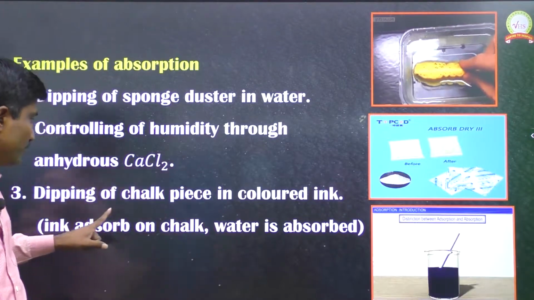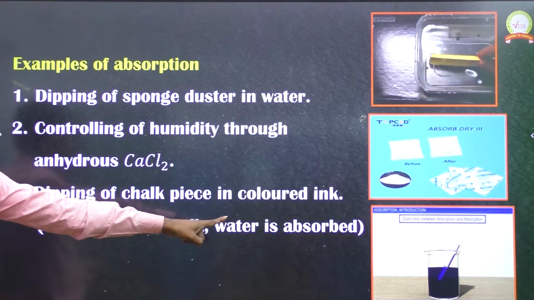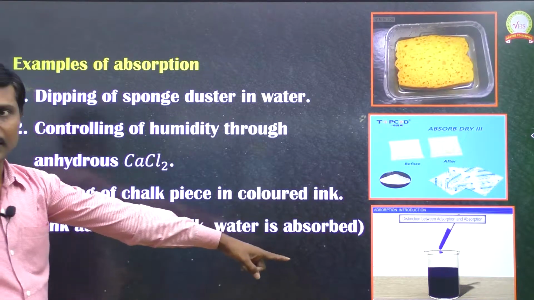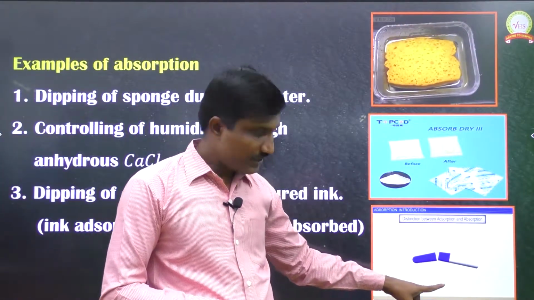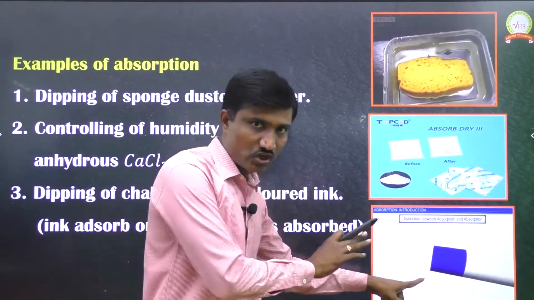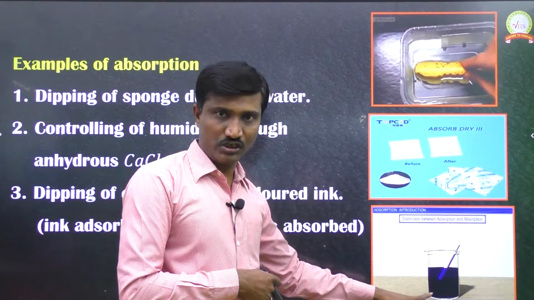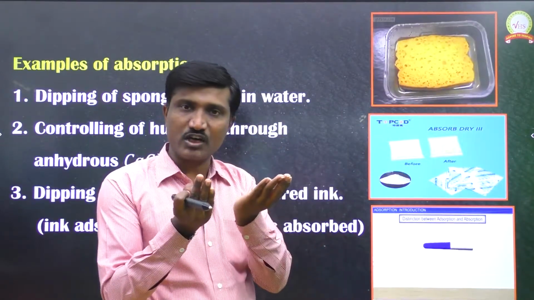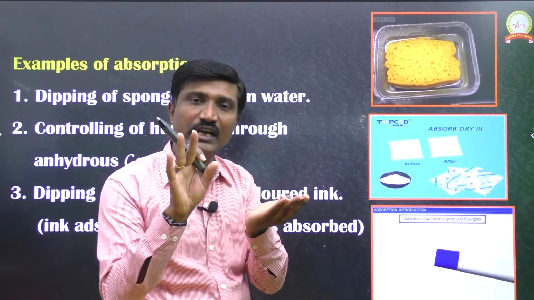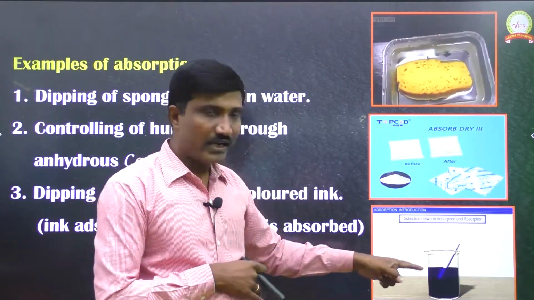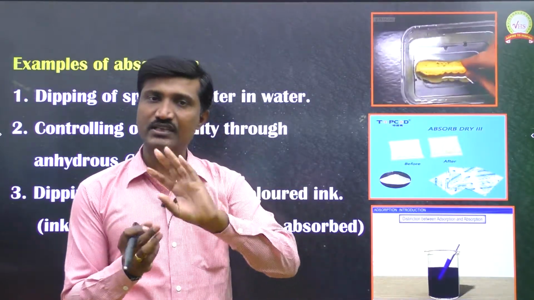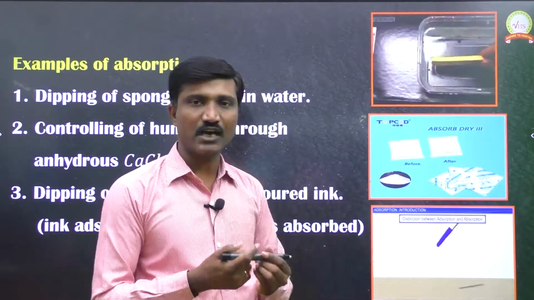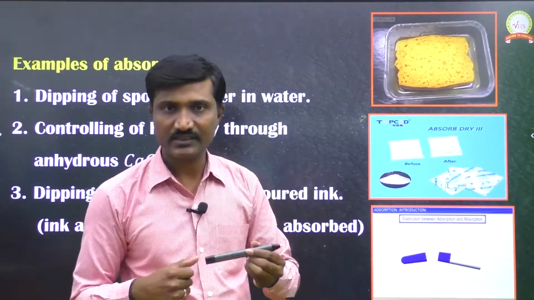Another example is dipping of chalk paste in colored ink. If you dip the chalk paste in ink solution, then take it outside and break the chalk paste, you can clearly observe that water molecules enter inside the chalk paste and ink particles occupy the surface.